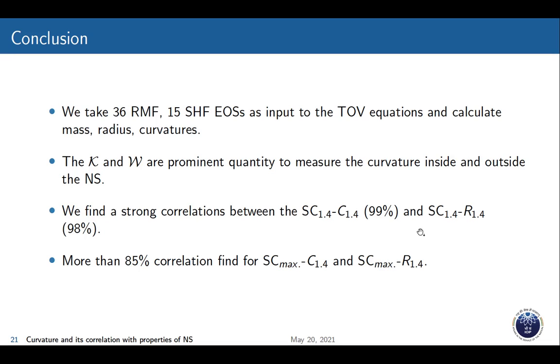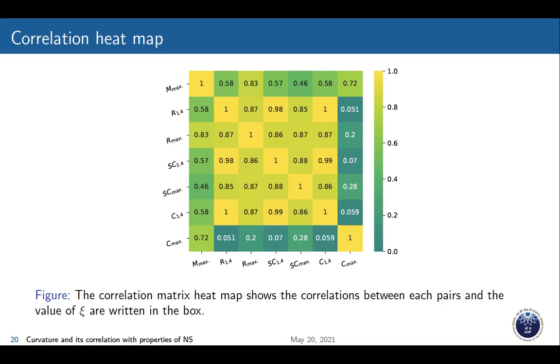But if you see other quantities, like surface curvature with R maximum, they are almost more than 85% correlated. Okay. Thank you.